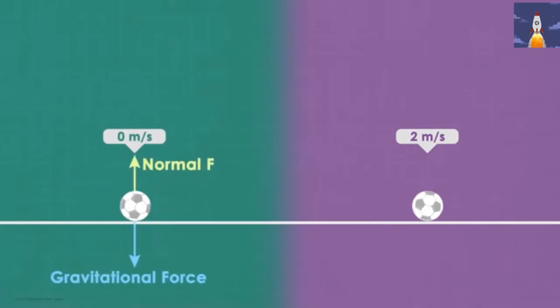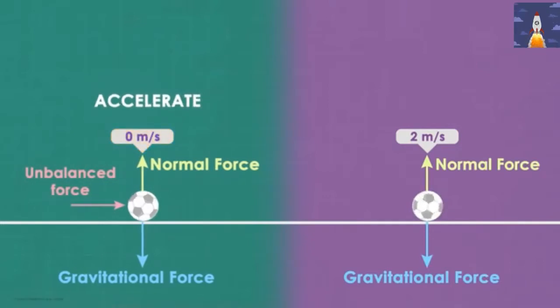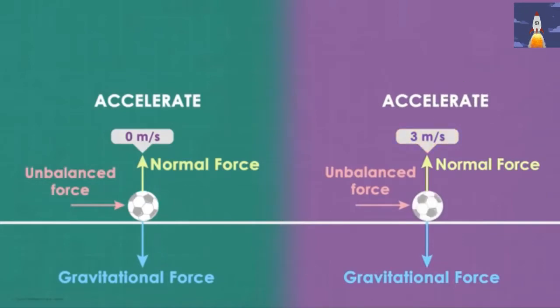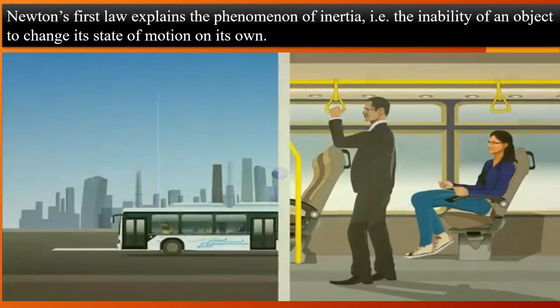If an object is at rest, it will remain in the state of rest, and if an object is moving, it will remain in the state of motion until an unbalanced force is applied over it. So if an unbalanced force is applied over an object which is at rest, it will start moving. As we studied, a body remains in a state of rest until an unbalanced force acts upon it, and if an object is moving, it will remain moving in that particular direction, until an external unbalanced force acts on it.